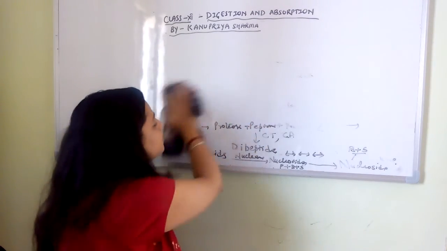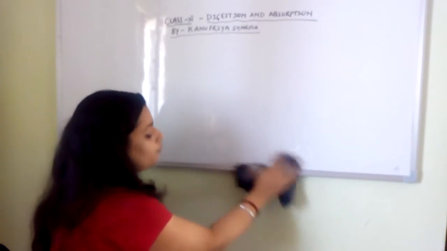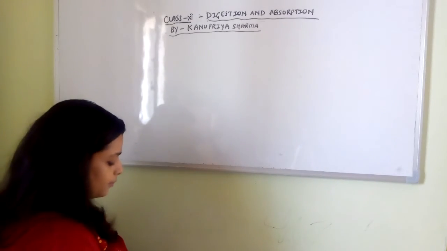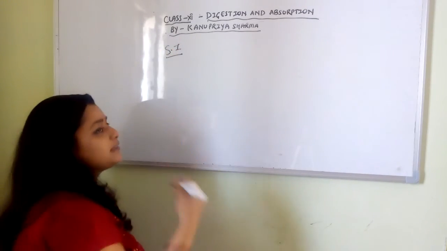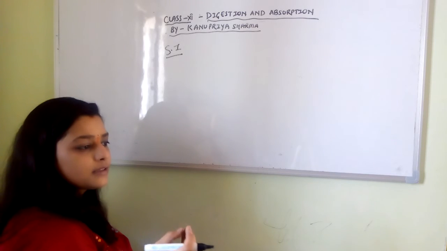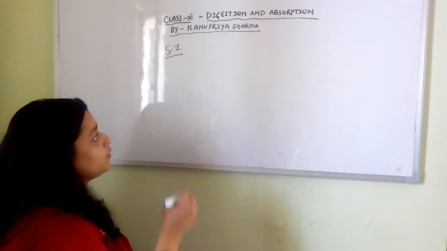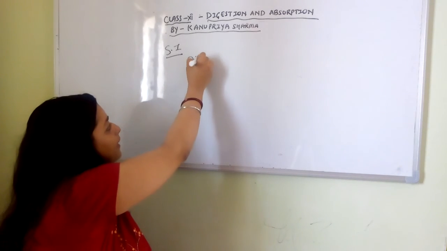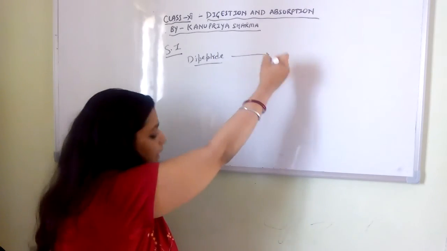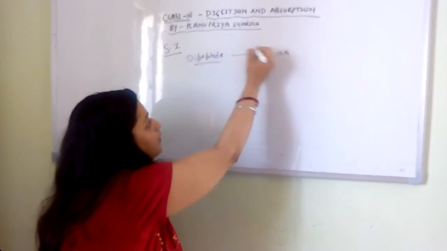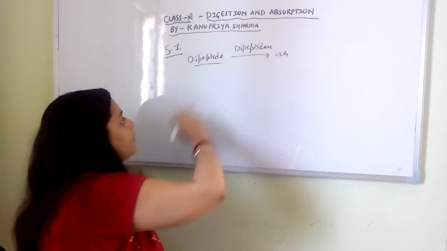And here all this breaking down is taking place. Now we are moving to the small intestine, where the final digestion will take place. That is, they will be finally converted into a form that can be absorbed by the body. Because that is the place where absorption will take place, and if the nutrients are not in the absorbable form, then they are going to be wasted. So now what will happen here? The dipeptide coming will be worked upon and converted into amino acids with the help of dipeptidase, right?